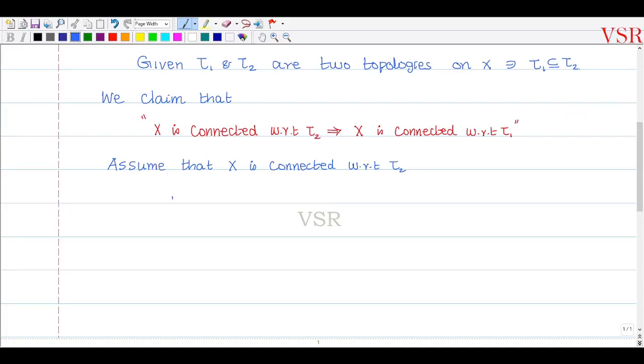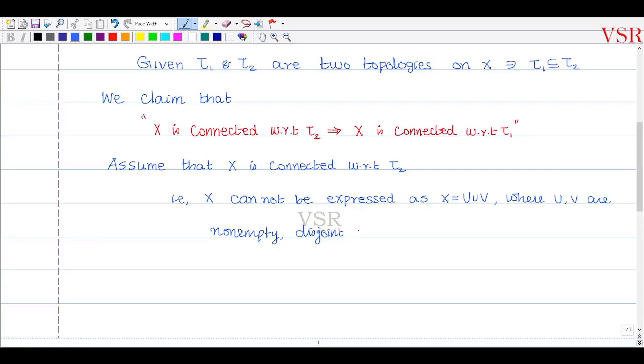That is, capital X cannot be expressed as X equals U union V, where U and V are non-empty disjoint open subsets of X such that U, V belong to tau2.